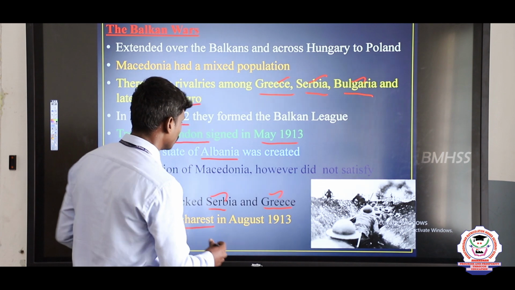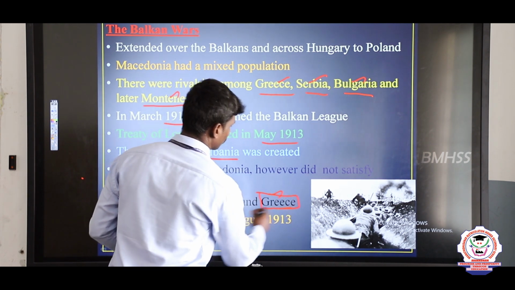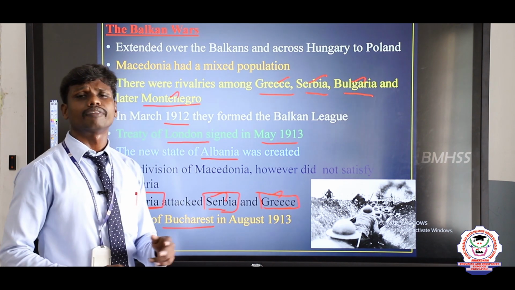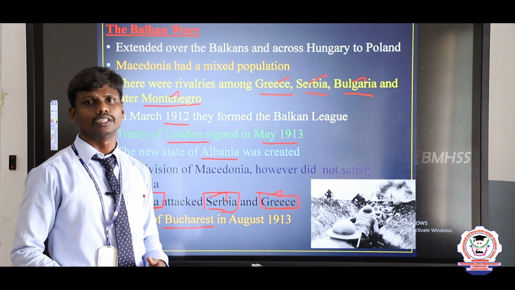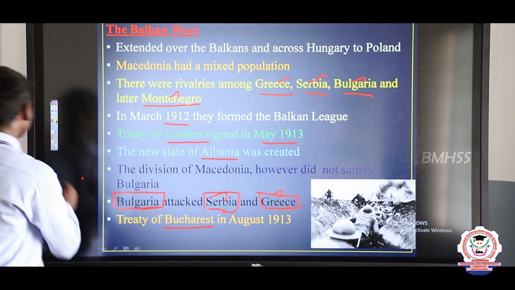Here there is a question: how did Serbia and Greece become friends of Britain, France and Russia? We need to know that. Let's discuss it in the next slide.